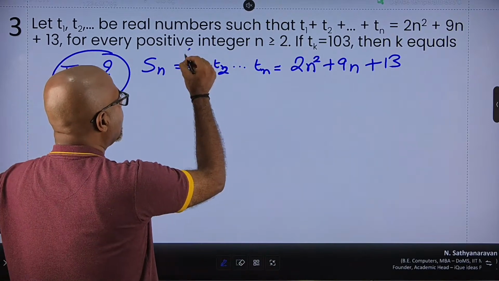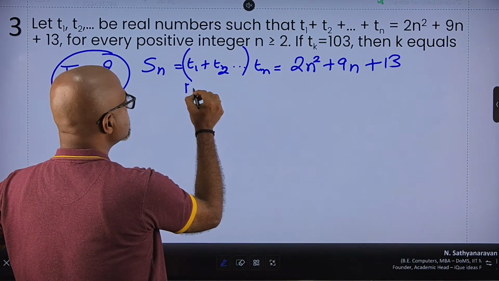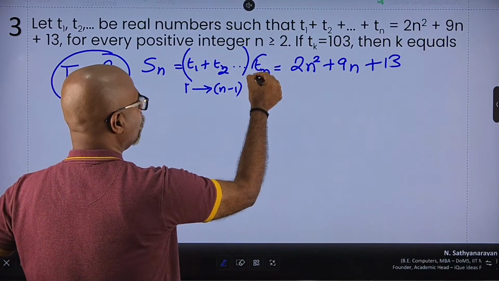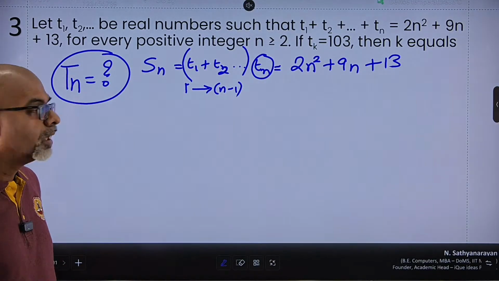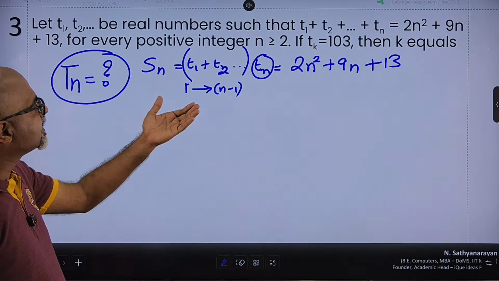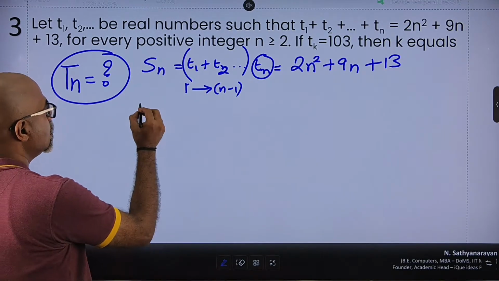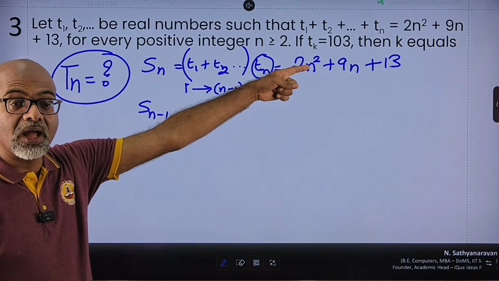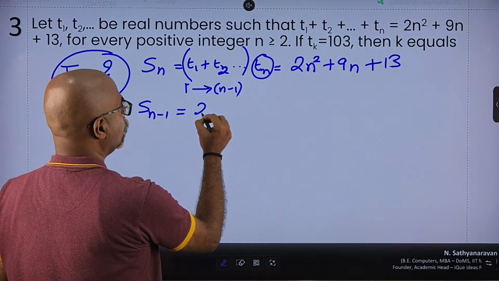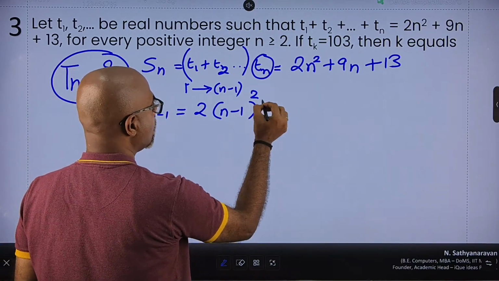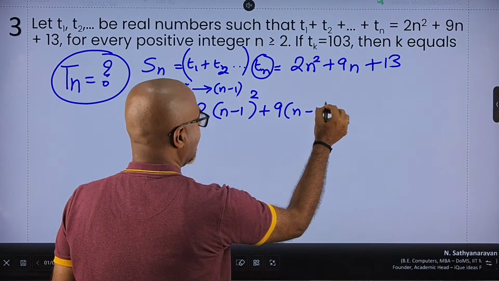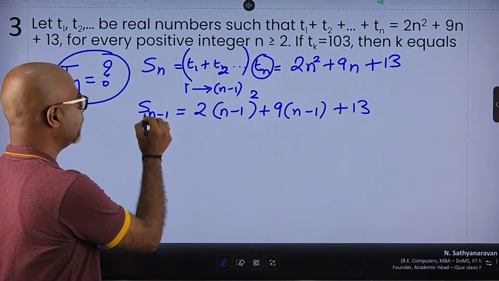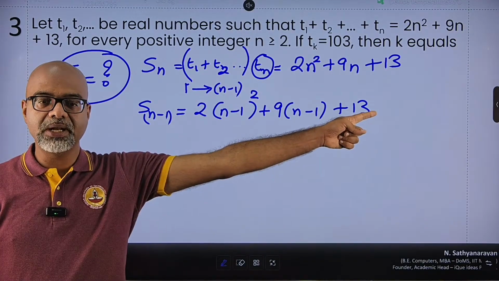So if I can subtract the terms from 1 to n minus 1 from this, whatever is left over is my nth term. So I need to subtract the summation of the first n minus 1 terms. So basically I need the value of S of n minus 1. I've got a formula for S of n. So here, 2 into n minus 1 square plus 9 into n minus 1 plus 13. If I put it, then the summation of the first n minus 1 terms will come in terms of n.